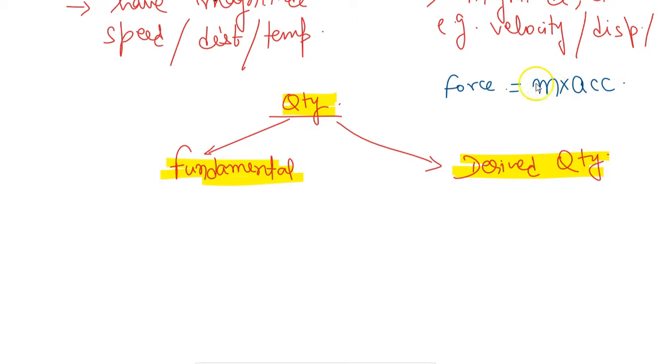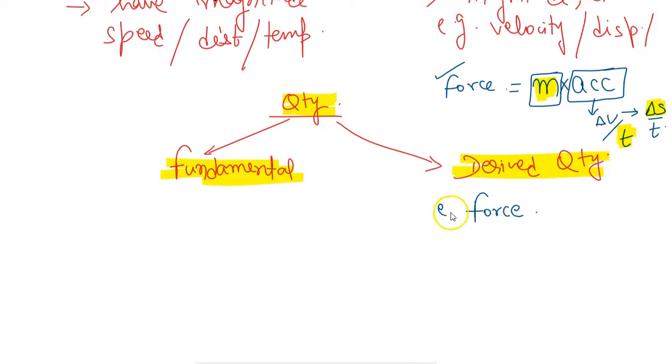But can we express mass in terms of any other quantity? The answer is no. Acceleration I can express as change in velocity by time. I can also express change in velocity as change in displacement over time. But here we can observe that mass and time and even displacement, I cannot express in terms of any other quantity. So these are basic. But force is a kind of derived quantity.